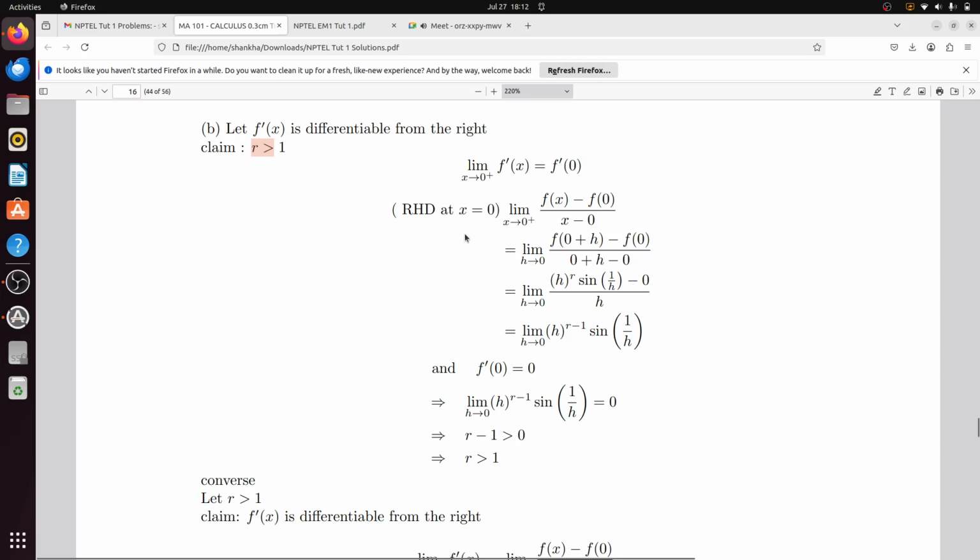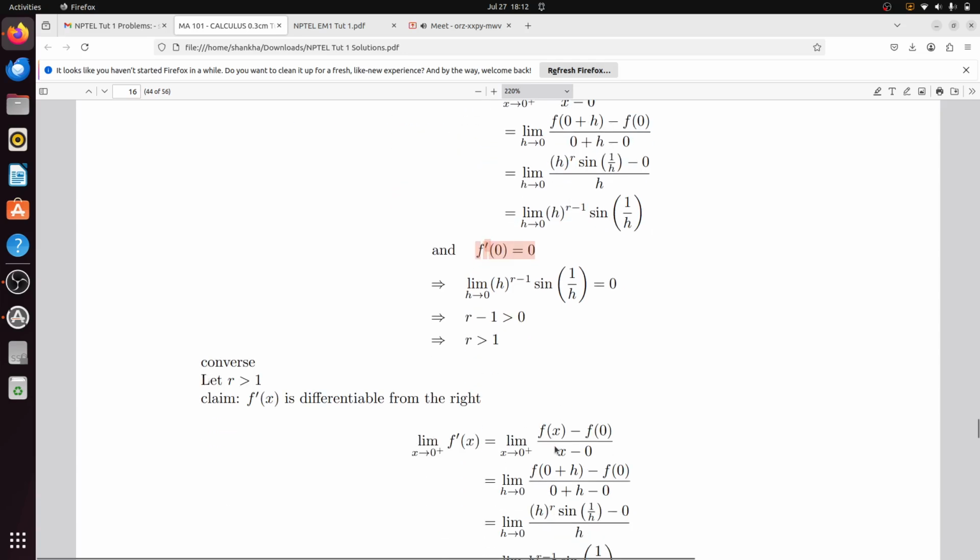The formula for the right hand derivative is the limit as x tends to 0 plus of (f(x) minus f(0)) divided by (x minus 0). That is, the limit as h tends to 0 of (f(0 plus h) minus f(0)) divided by (0 plus h minus 0). That means (h to the power r times sin(1/h) minus 0) divided by h. That means h to the power r minus 1 times sin(1/h), and therefore f'(0) equals 0, which will imply that r minus 1 should be greater than 0. That means r is greater than 1.